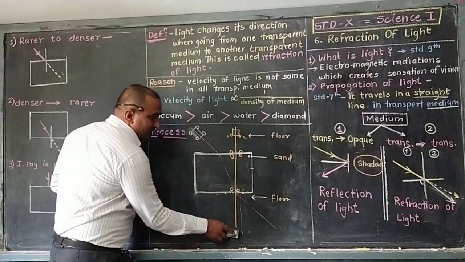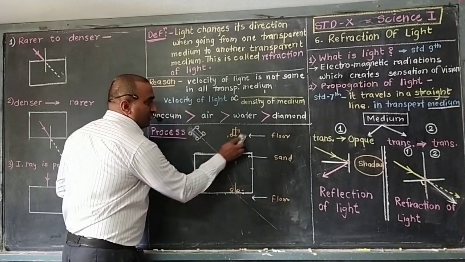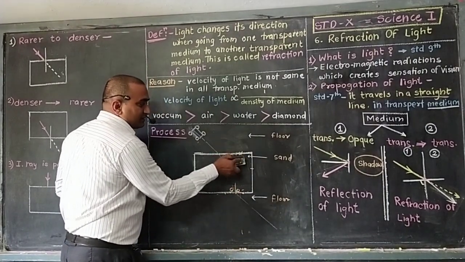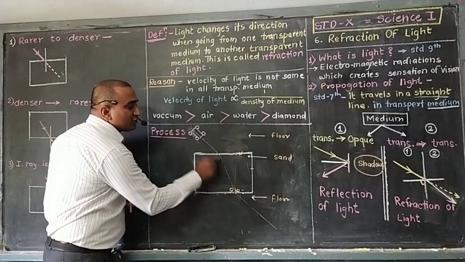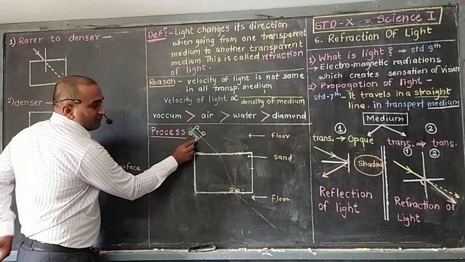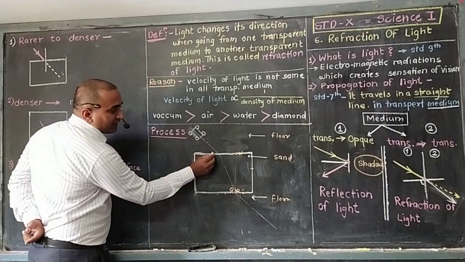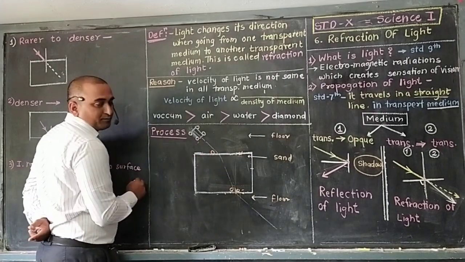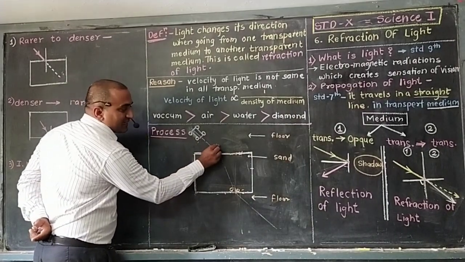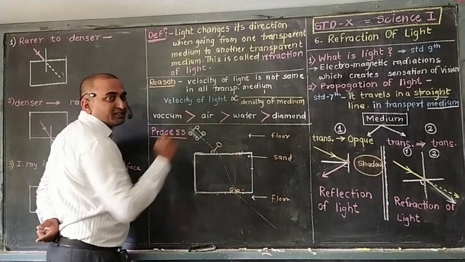Now focus on the second example. Now the vehicle makes a little angle to the surface. See here, this is the first wheel. It will reach the sand, but at the same time the second wheel is out of the sand.